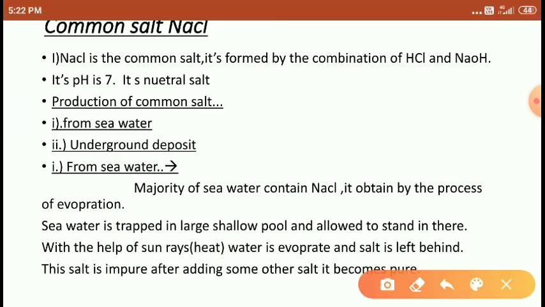Common salt. NaCl is one of the common salts, because in every household we use NaCl as table salt. We use it for cooking purposes, so it is called common salt. Yes friends, NaCl is the common salt. It is formed by the combination of a strong acid and a strong base.